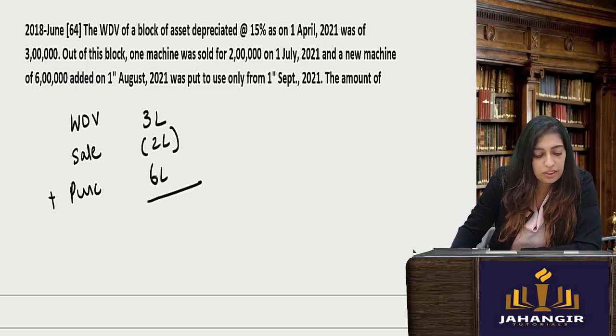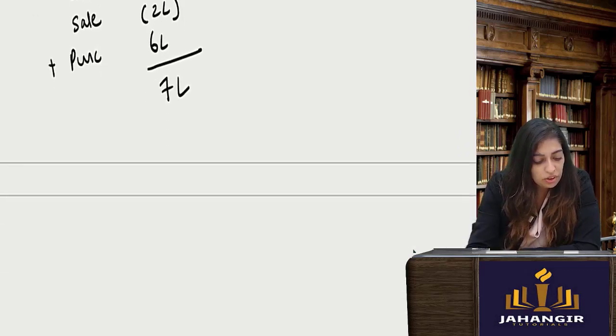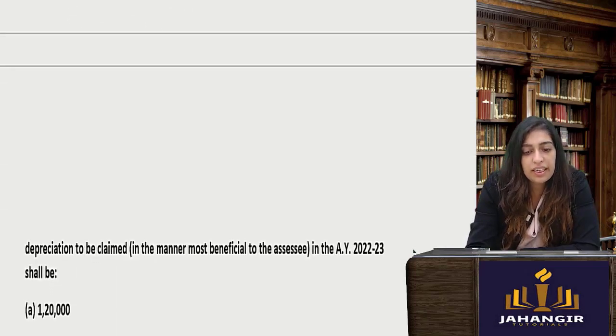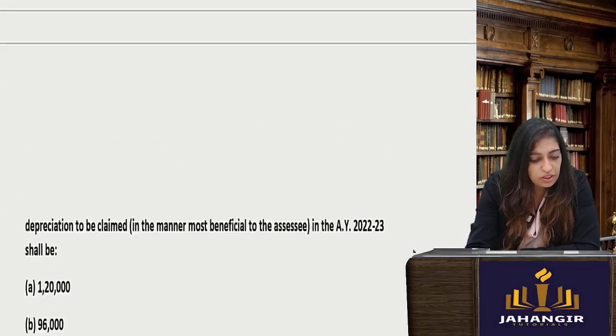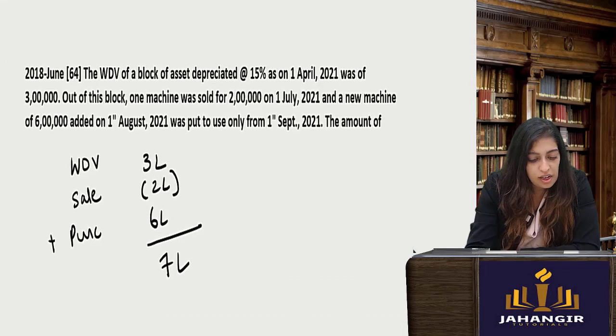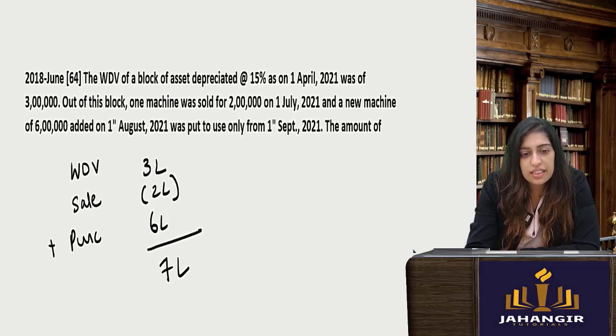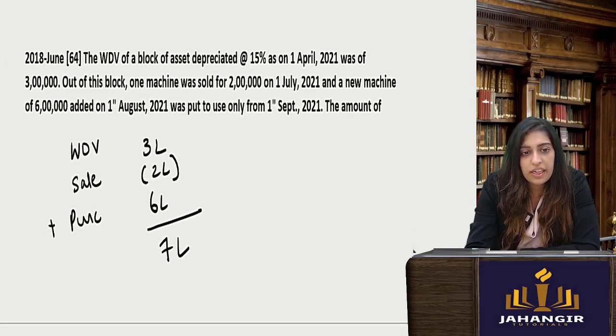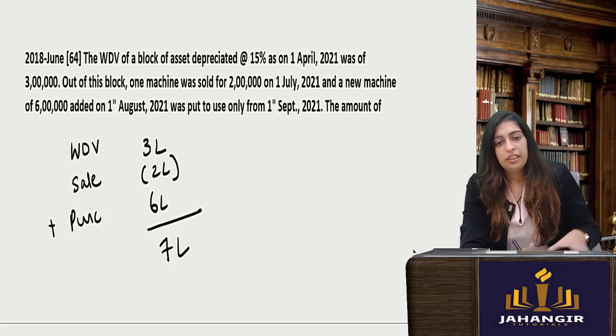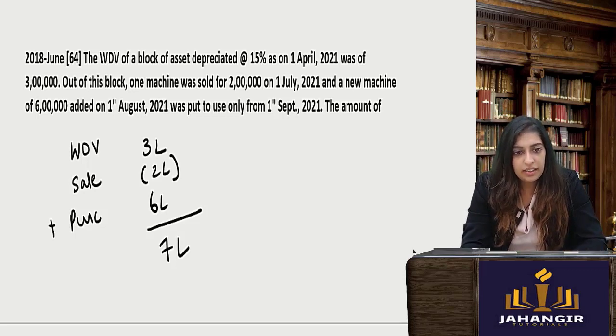So what will be the total? 1 lakh, 7 lakhs. Okay. The amount of depreciation to be claimed will be how much? Now all you have to see is whether the asset was used for more than 180 days or not. Simple. Once you can ascertain that, 180 days.